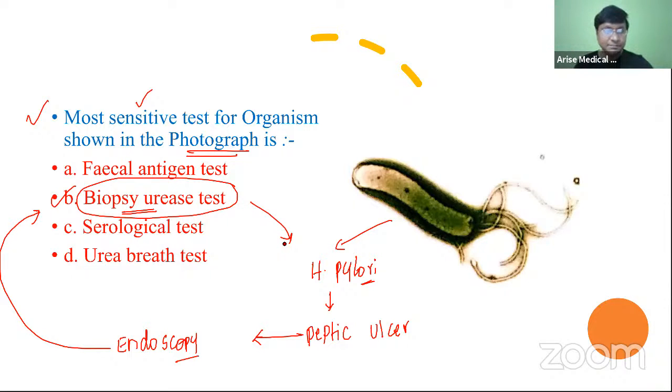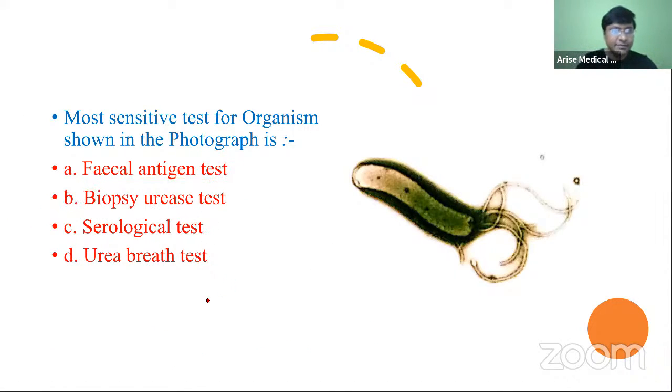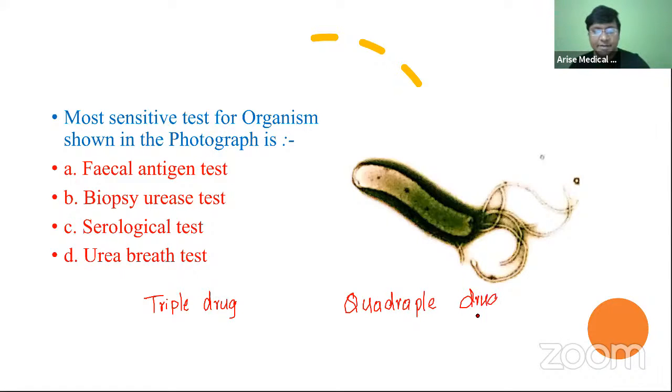Now, regarding H. pylori, one important question that you need to know is the treatment of H. pylori. In the treatment, remember, we have triple drug regimens and quadruple drug regimens.